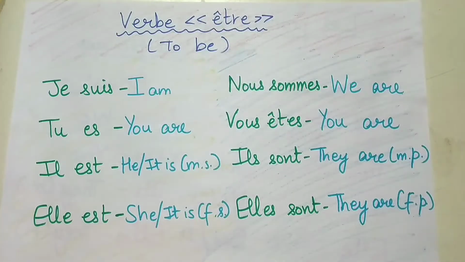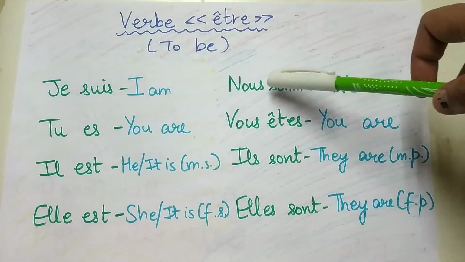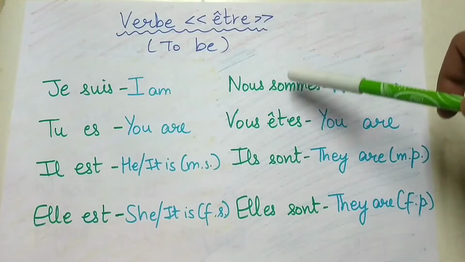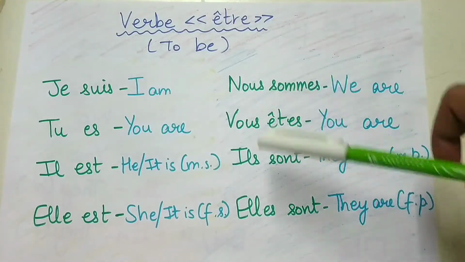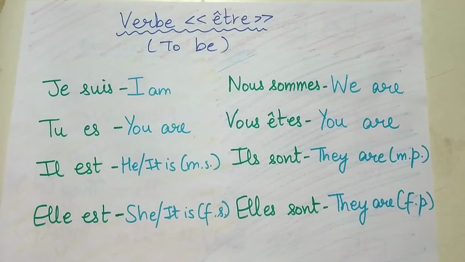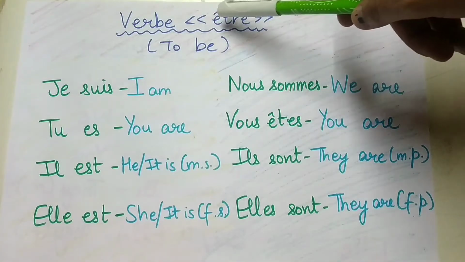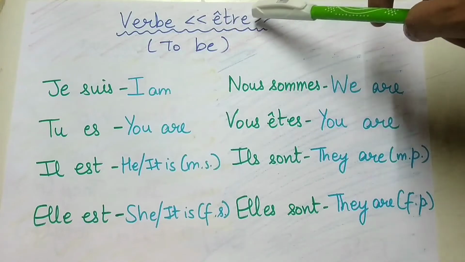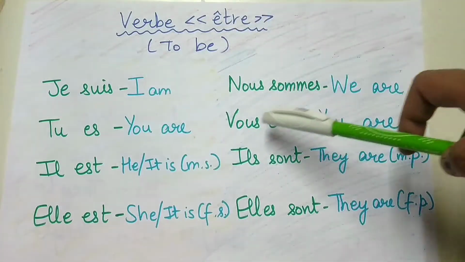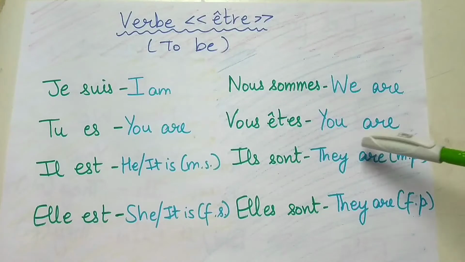The next pronoun is nous, and with nous, être becomes sommes. So nous sommes means we are or we all are. For the next pronoun vous, after conjugating être with vous, it becomes êtes. So this is vous êtes, which means you all are or you are.